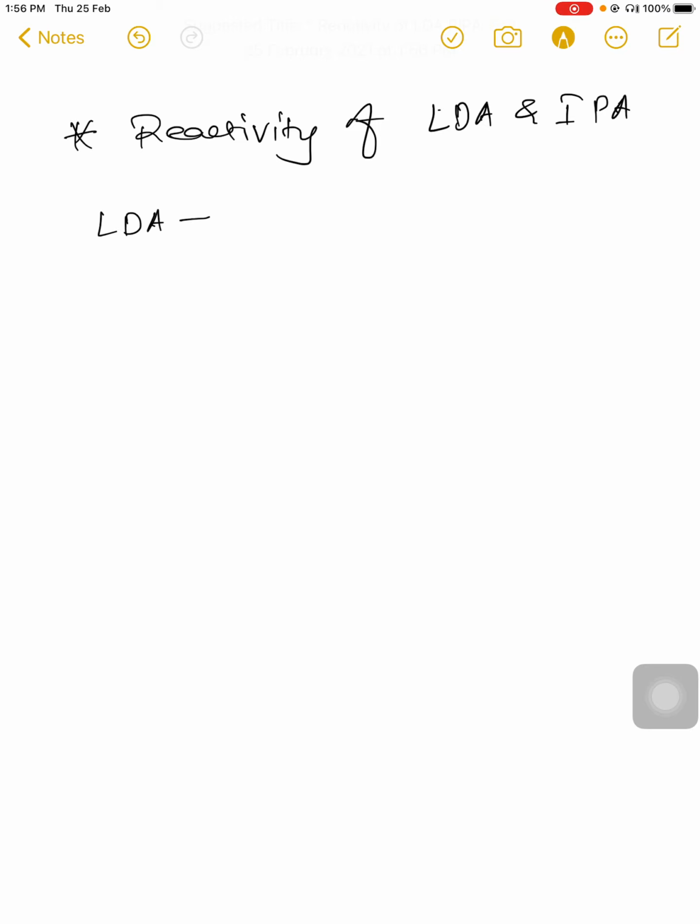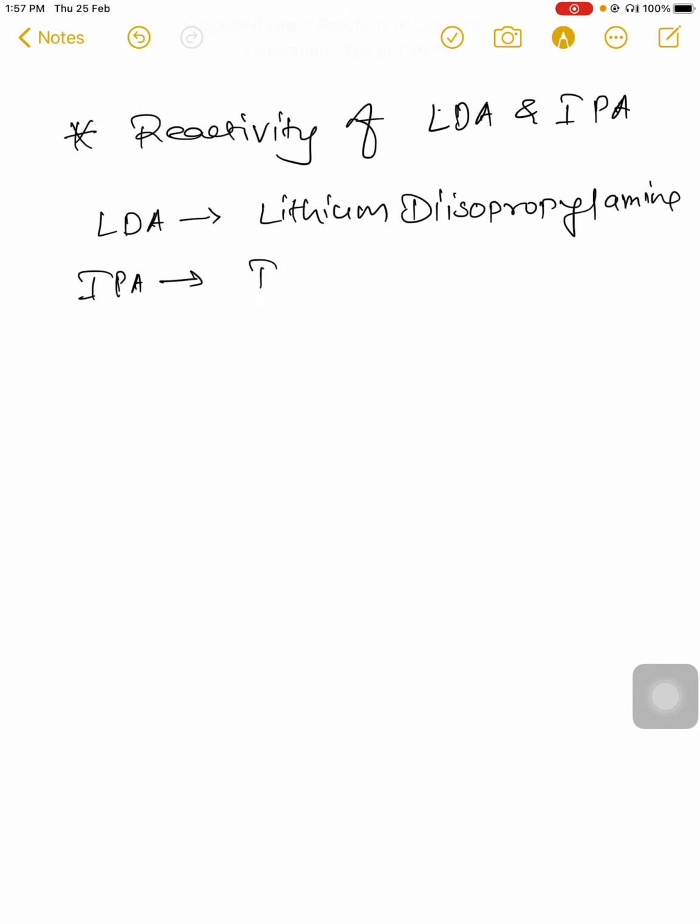In this lecture, we will discuss the reactivity of LDA and IPA base. LDA is nothing but lithium diisopropylamide, and IPA is simple isopropylamine.